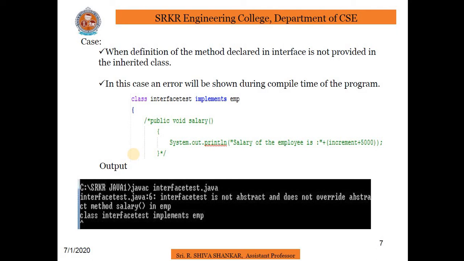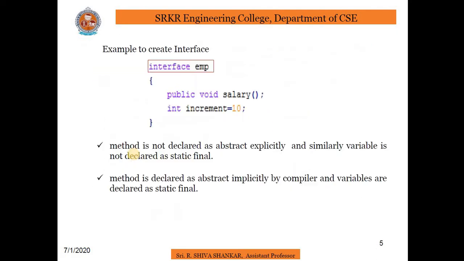In this case, an error will be shown during compile time of the program. Suppose I have written a method in the interface. What is that method name? Salary. But in this interface, I can't define any body for the method.